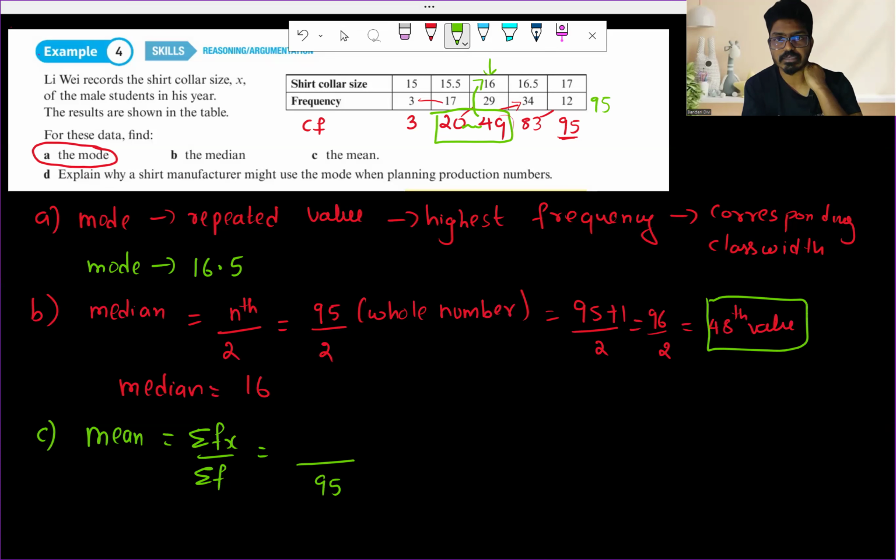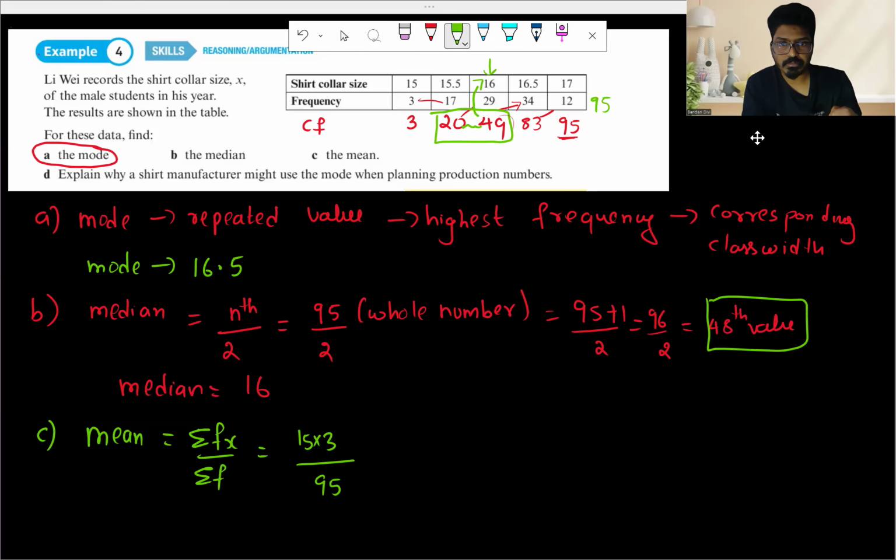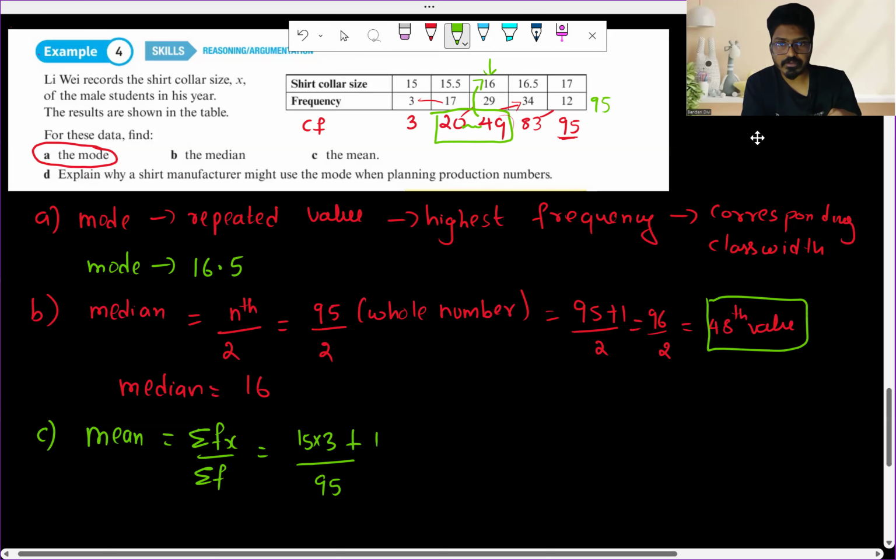Let us make a table also, otherwise you can just do this. So 15 times 3 plus 15.5 times 17